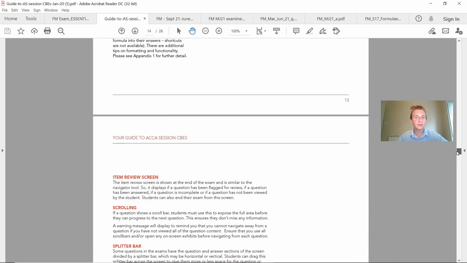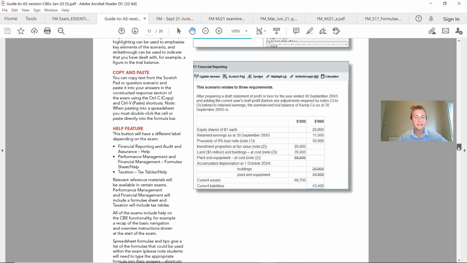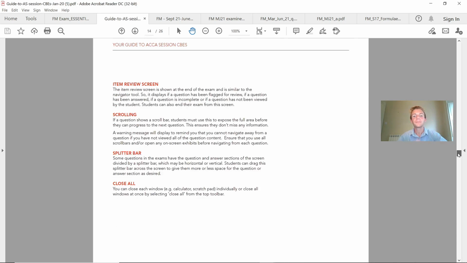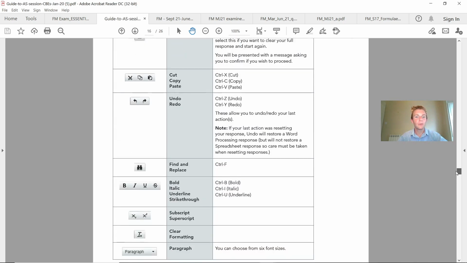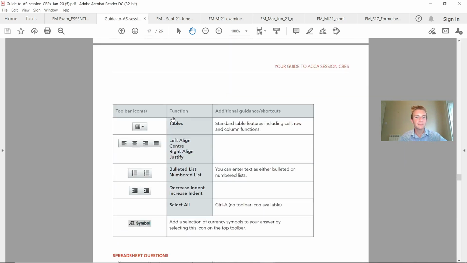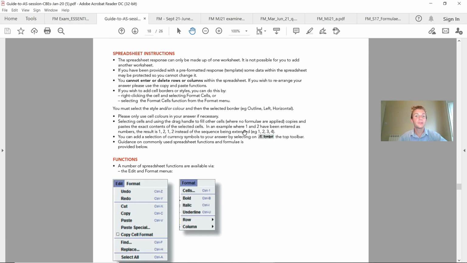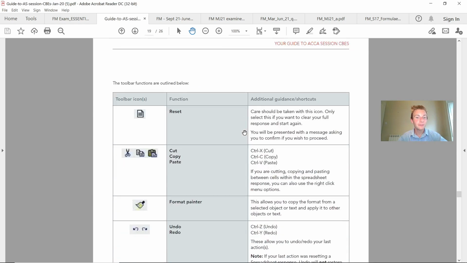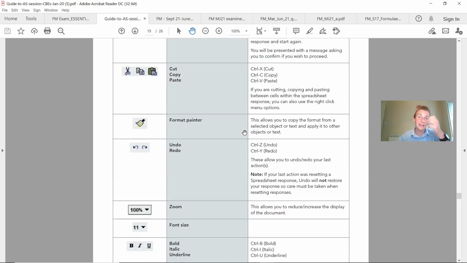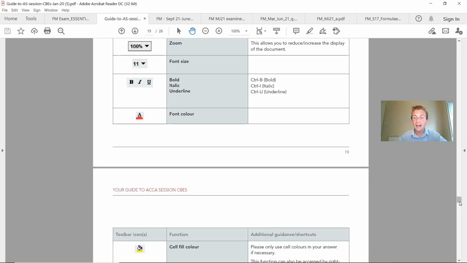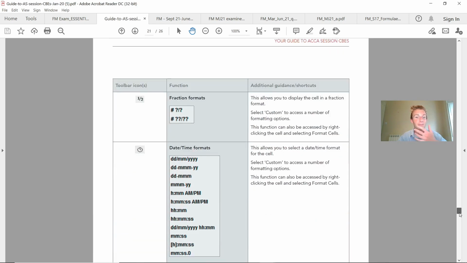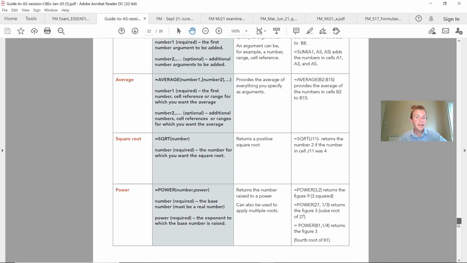I'm going to scroll down to the functions, like you've got the calculator on there. Again, we'll be coming on to specimen exam papers, but also these functions on here for how to lay out your answer, and then also for calculations are really, really key in this exam, because you can actually copy and paste things over, and also calculating areas such as NPV and how you would lay this out.